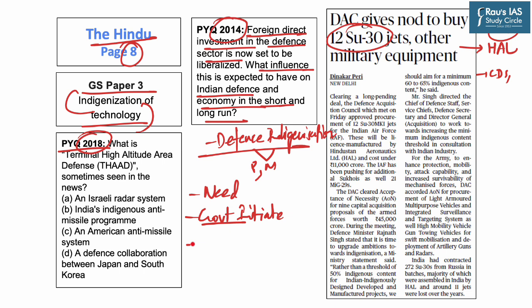Following this, we will also discuss the constraints that both the government as well as industry face in order to increase the indigenous content of different defense platforms, which will be followed by a suggestive way forward before the conclusion of this discussion. Hence, we will start our today's discussion by highlighting the need for increasing the focus on indigenous defense manufacturing.